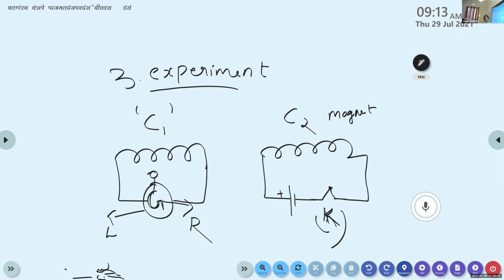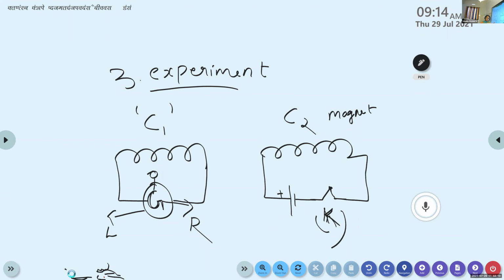Okay, once again I will explain. Here we consider two coils, C1 and C2, such that coil C1 is attached to the galvanometer, and C2 is connected to an electric cell and a tap key. The tap key is mainly used to press and release, or to make the circuit open and closed. Initially we press the key. Whenever we press the key, current passes through coil C2 and it behaves like a magnet. At the same time, a momentary deflection can be observed in the galvanometer connected to coil C1. It is deflected towards the right side.